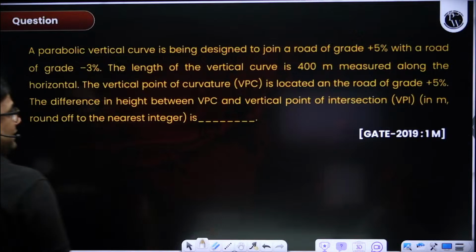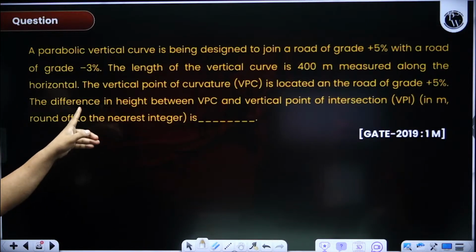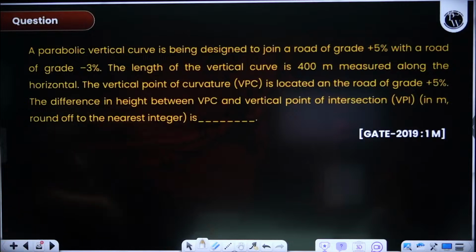Okay, so this is a question on vertical curve and the question of VPC and VPI. Yesterday I explained the concept of VPC and VPI. Solve this question. They have asked 2-3 questions on VPC and VPI in the last 5-6 years. So therefore we should solve this question.